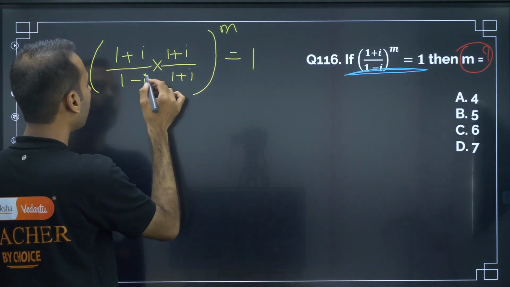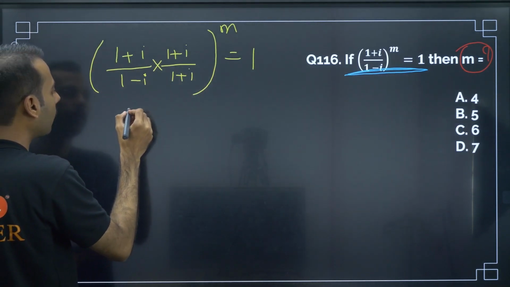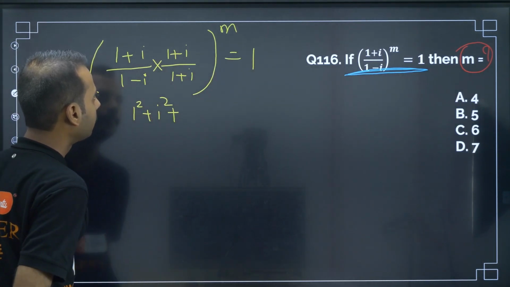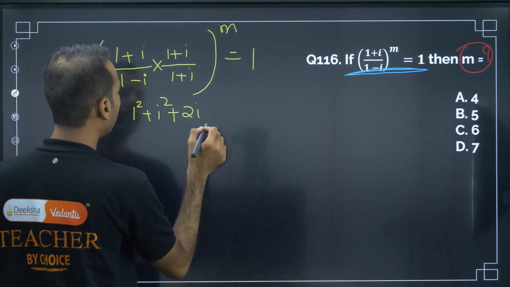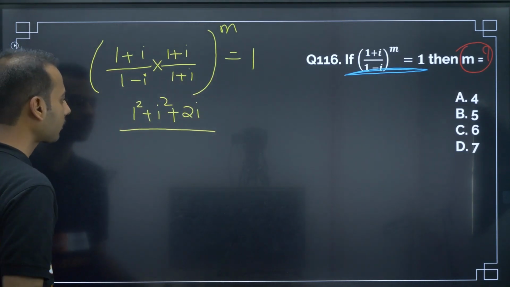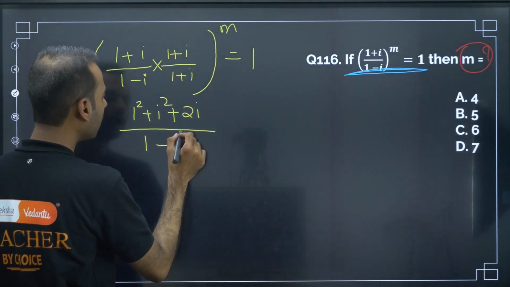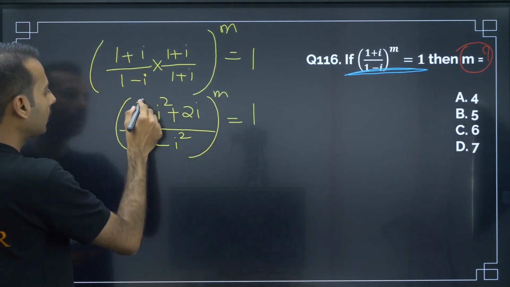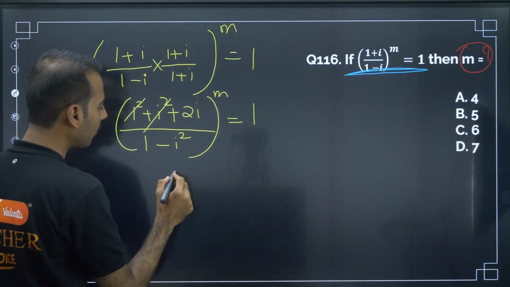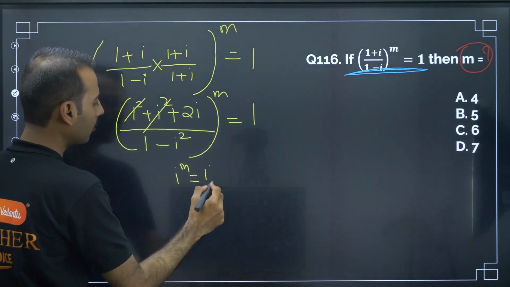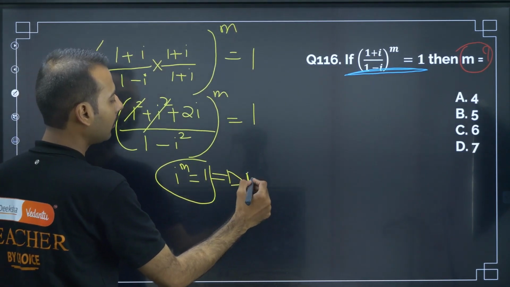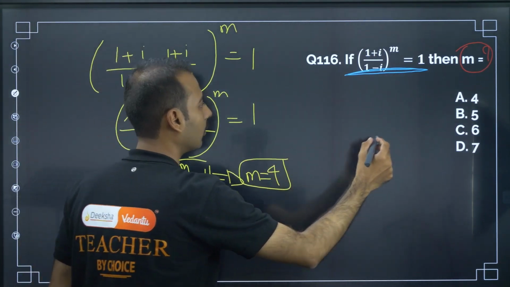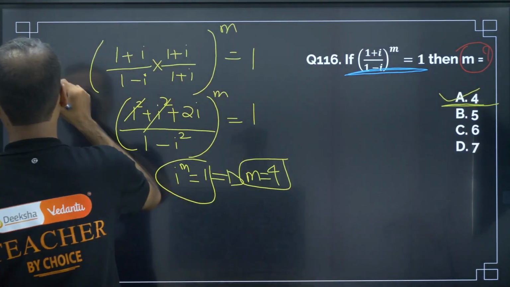So this becomes 1 plus i, 1 square plus i square plus 2ab by 1 minus i, 1 square minus i square, power m is equal to 1. So this and this will get cancelled. 2i by 2 is i, power m is equal to 1, which implies m is equal to 4. So answer is C. Moving on to next question.